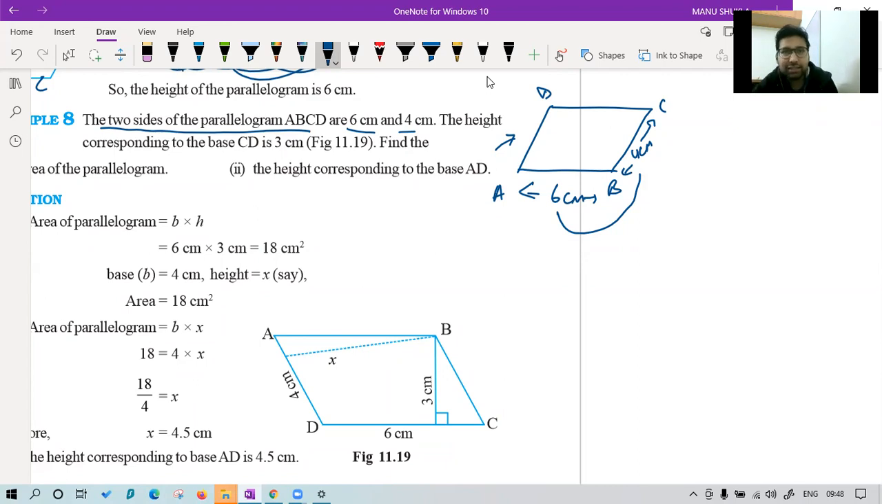Now they are saying the height corresponding to base CD. The height corresponding to base CD is how much? My figure is a little bit twisted, but no issue. It is 3 centimeter. Okay, so let me make a height like this. My diagram is a little bit reversed.